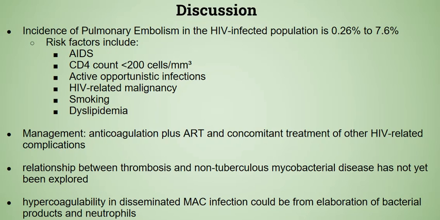Another case report described a patient with disseminated MAC infection presenting with disseminated intravascular coagulation, suggesting that hypercoagulable state could be from elaboration of bacterial products like glycopolysaccharides and neutrophils. It is possible that similar mechanisms exist in this population that may explain our patient's presentation.